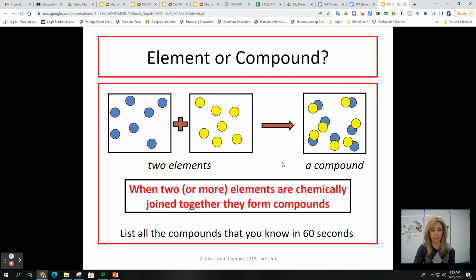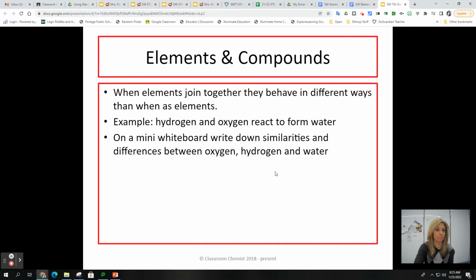So you can start to think about some of the compounds that we know of. Water, carbon dioxide, which is carbon and oxygen. Carbon monoxide, again, carbon and oxygen. Sugar, carbon, hydrogen, and oxygen. So those are just some examples of compounds. All right, so when elements join together, they behave in different ways than when they are just their own element.